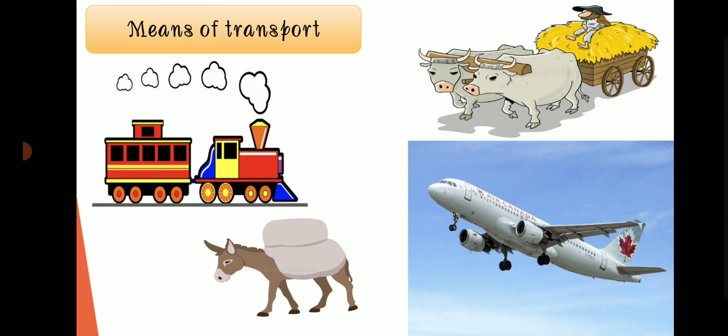Means of transport. As man's need increased, he invented new means of transport. Earlier, goods were transported by animals like bullocks, elephants, camels, horses, and donkeys. Next, vehicles such as bullock carts and horse carts were used. Then ships, automobiles, and trains were invented, followed by aeroplanes. Thus, transport became faster.